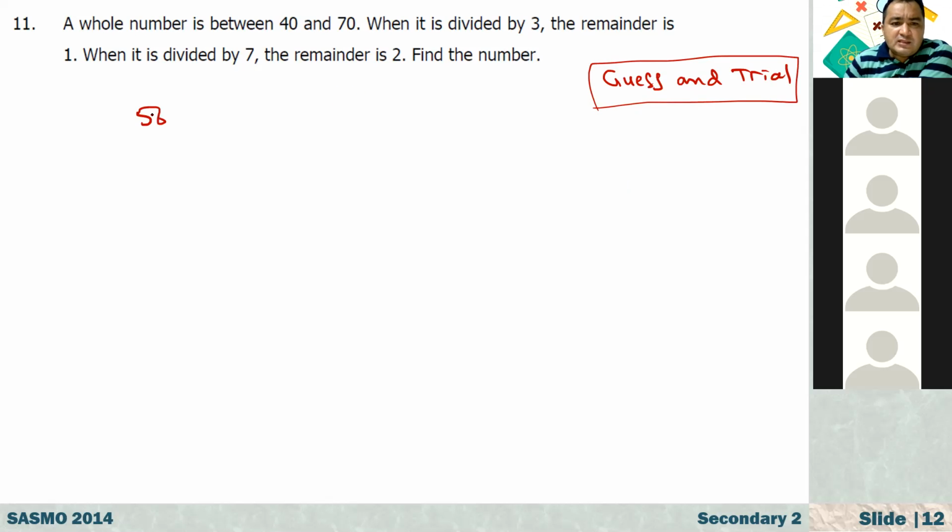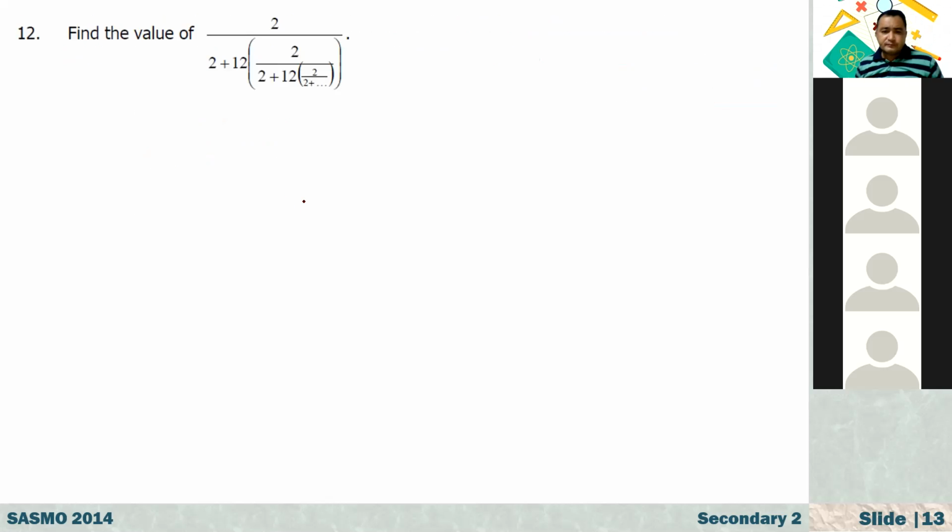Okay, that's 58. When you divide by 3, the remainder is 1, so that is 3 times 19 plus 1. When you divide 58 by 7, it is 7 times 8 plus 2. Okay, the answer is 58.